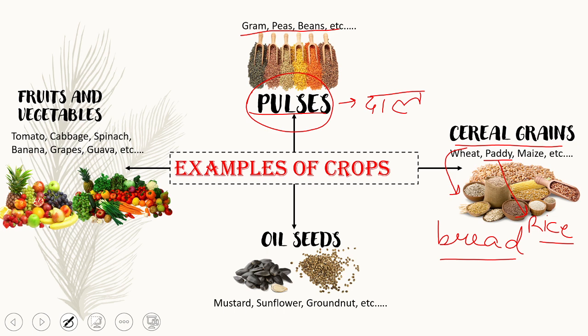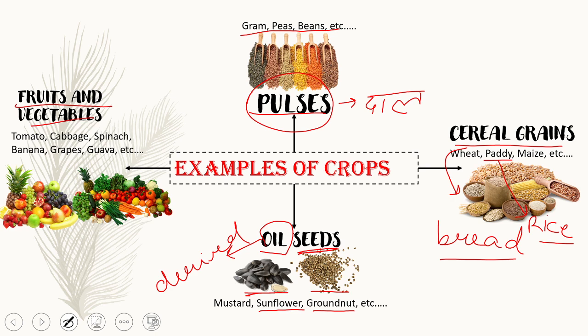Now we have the third part, which is oil seeds. Oil seeds are the seeds from which oil is derived. So here in the first diagram we can see the sunflower seeds, and in the second it is the groundnut seeds. The oil seeds contain a lot of fats. Fruits and vegetables is not a new topic for all of you. Tomato, cabbage, spinach, banana, grapes, guava, etc. all fall in the category of fruits and vegetables.